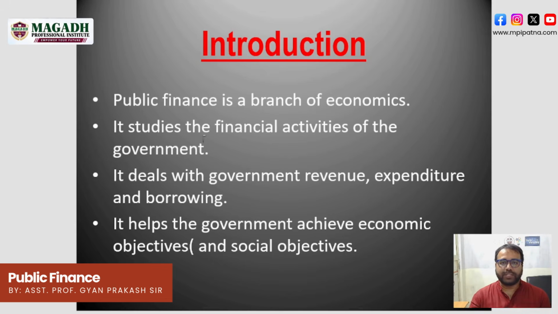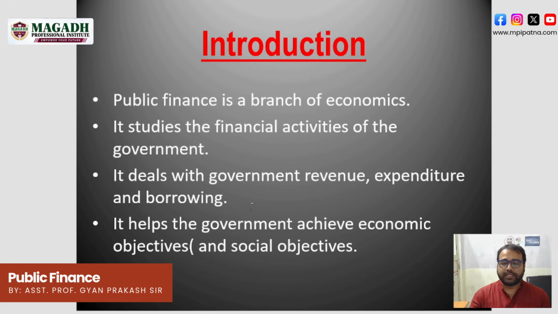These are the activities through which the government takes money, like fees, taxes, and everything, and also where the government expenditure is going, whether it is health, defense, or borrowing. It also deals with government revenue, expenditure, and borrowing.